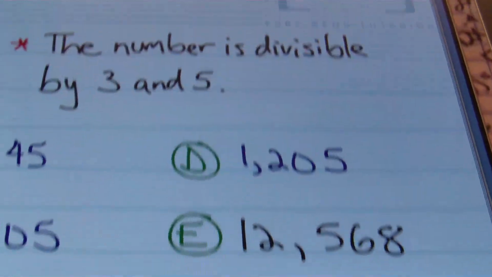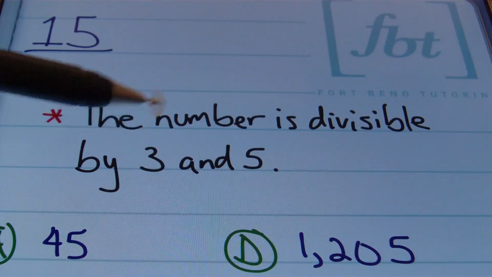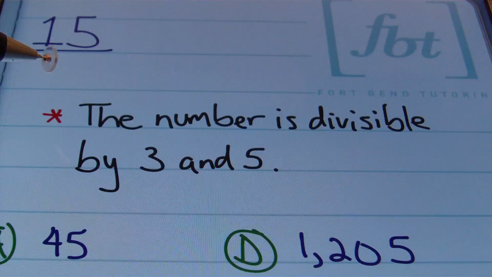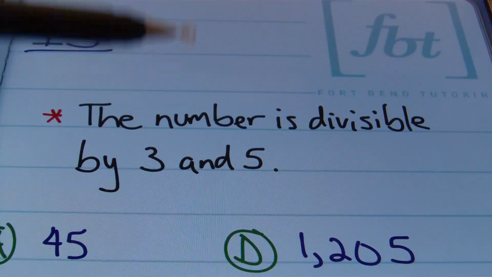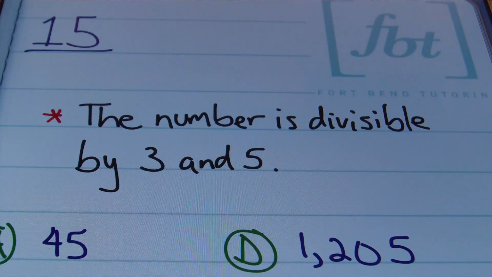Let's move on to our last divisibility rule, and that is the divisibility for 15. The rule is the number is divisible by 3 and 5. So that means you're going to combine the two rules that we learned for divisibility of 3 and 5. Remember, for the divisibility of 3, the sum of the digits has to be a multiple of 3. And the divisibility rule for 5 is that the last digit has to be either 0 or 5.